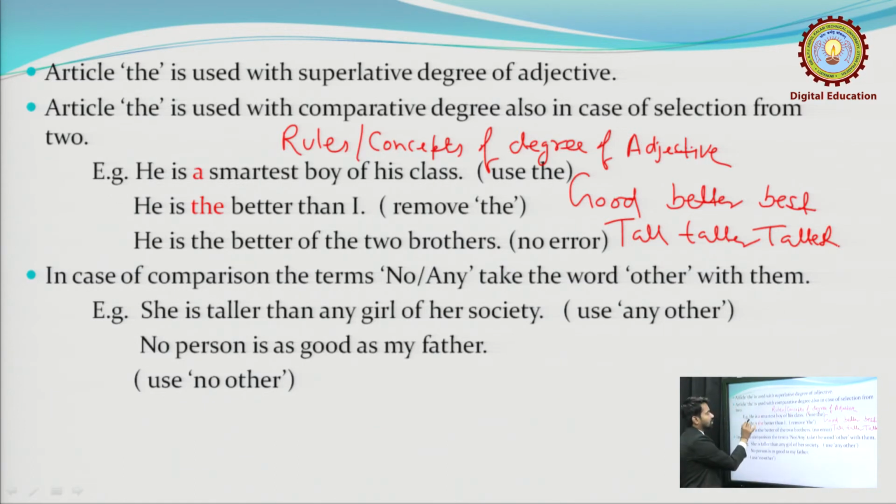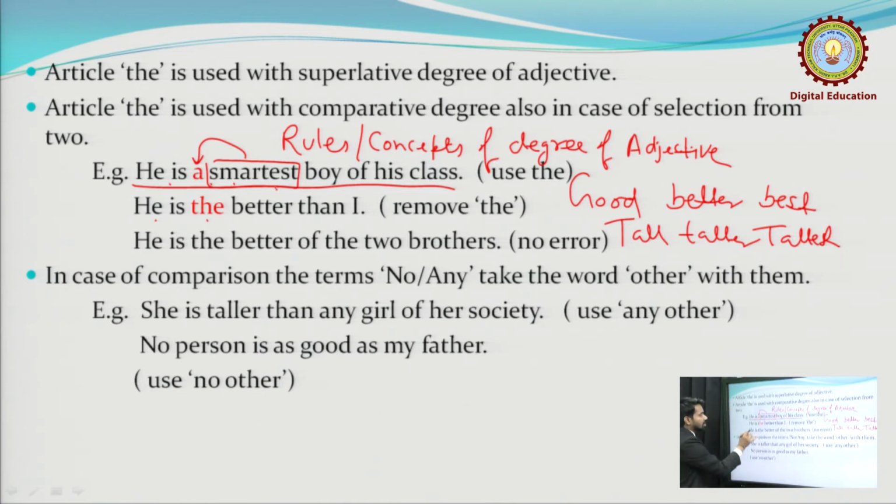First of all, we have: he is a smartest boy of his class. Here we are using smartest, which is the superlative degree. With the superlative degree of an adjective, we always use the article the, not the article a. So, what is the correct sentence now? He is the smartest boy of his class.